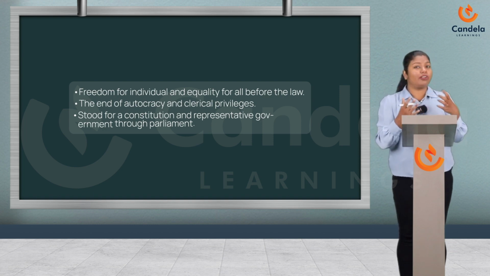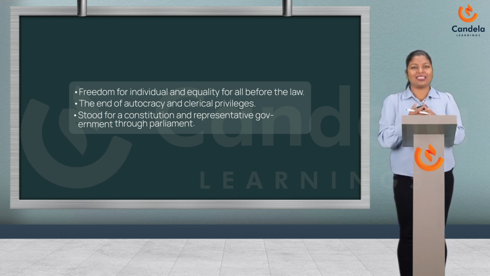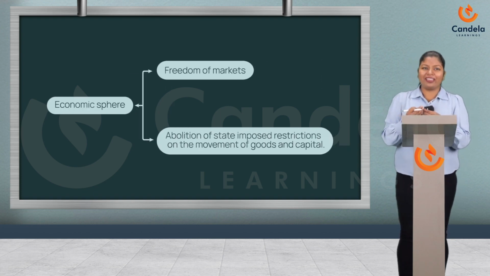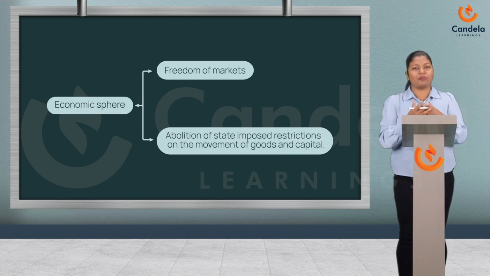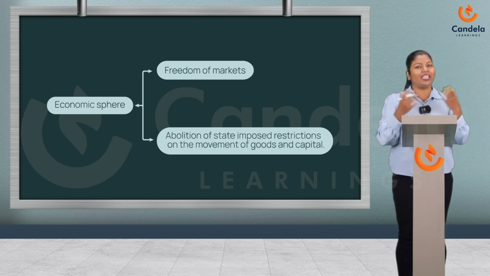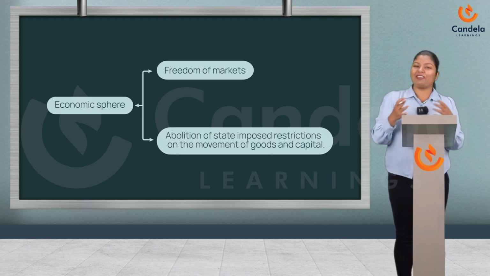In the political sense, it emphasized government by consent. But in the economic sphere, it had another meaning. It stood for freedom of the market and abolition of the restrictions made by the states on the movement of goods. So these are the main concepts related to the philosophy of liberalism.